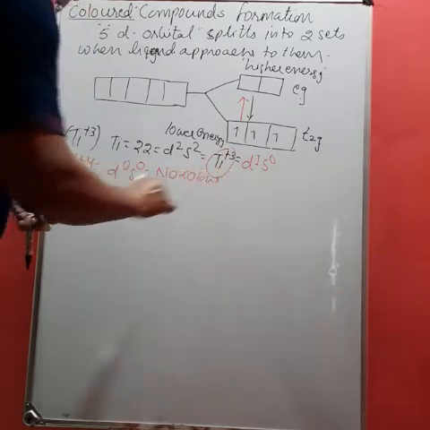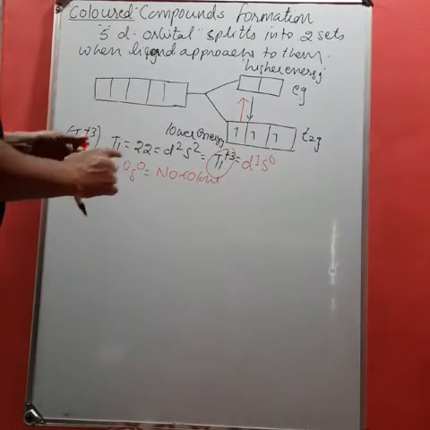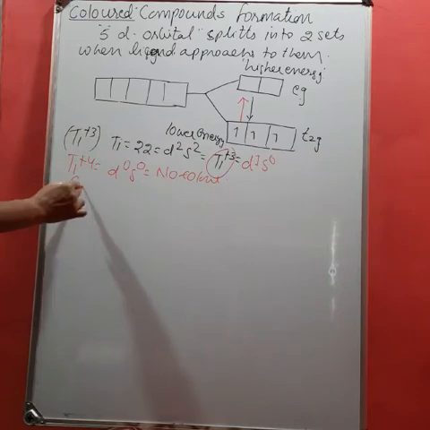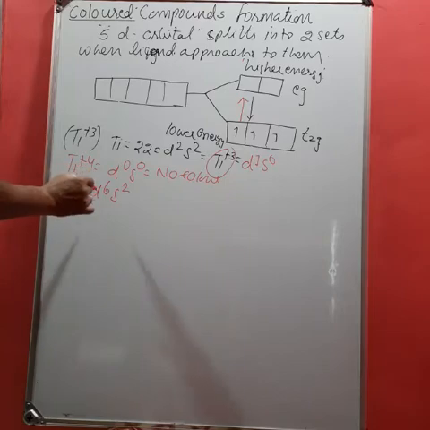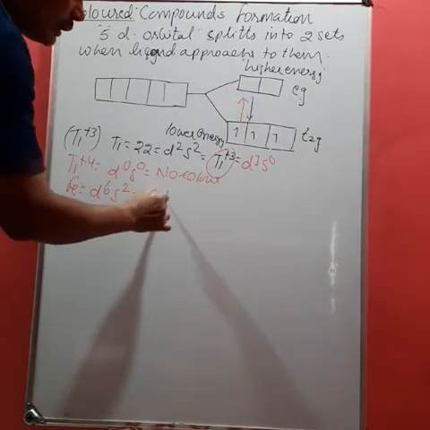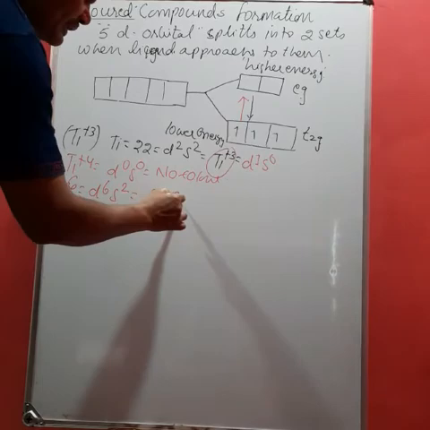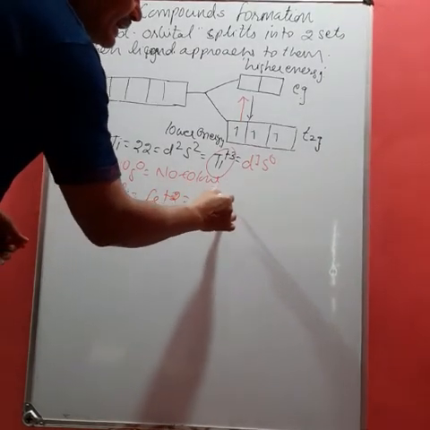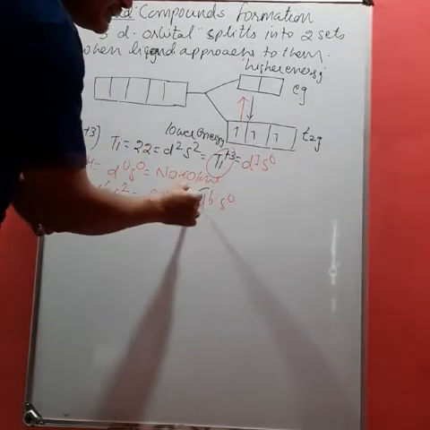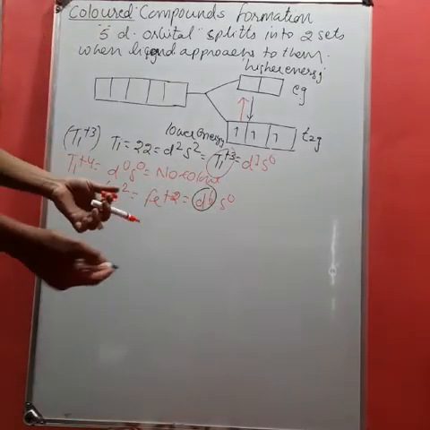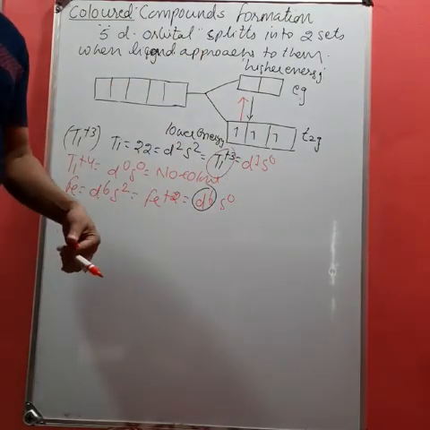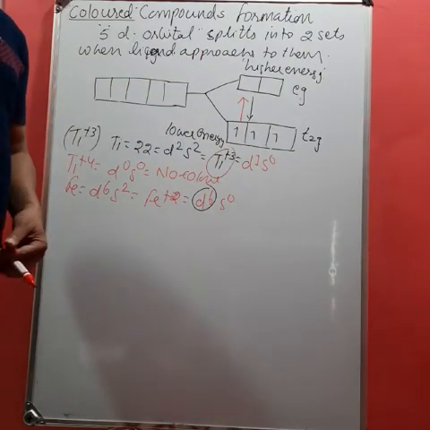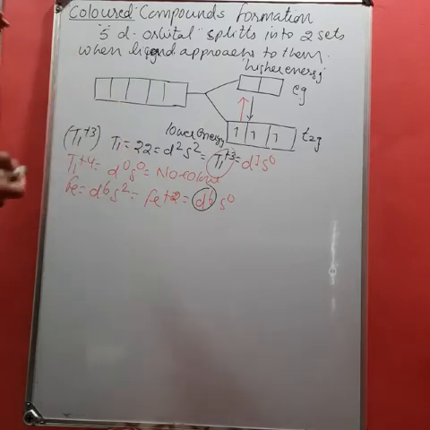In this way, you can write the configuration, like iron. The configuration of iron is d6 s2. Now if it converts into Fe plus 2, the configuration becomes d6 s0. Now the d has how many electrons? 6 electrons, that is partially filled. So an electron can jump to a higher energy level and come back and release the complementary wavelength, which will appear in the form of color. Therefore, they form colored compounds.